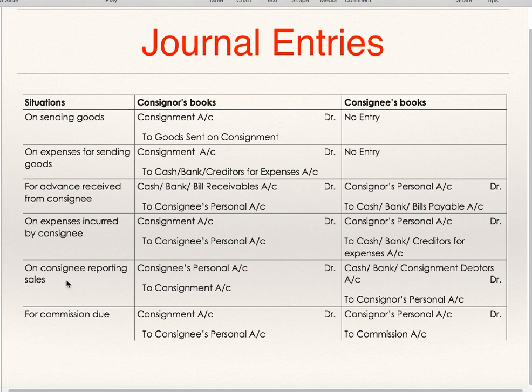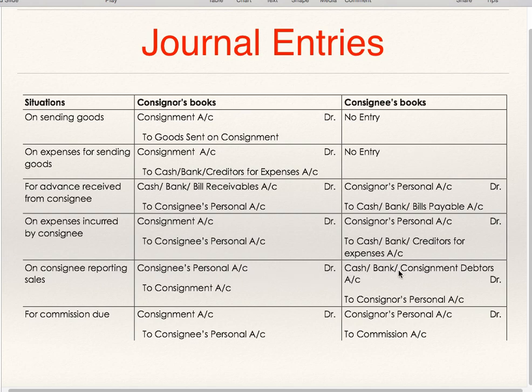Consignment to consignee. On consignee reporting sales. Now consignee has sold the goods. In this case, consignor will pass the entry consignee's personal account to consignment account. Consignment account will be credited with sales. Sales is your income: debit all expenses and losses, credit all incomes and gains. The consignment account is to be credited with sales. Consignee's personal account is to be debited.